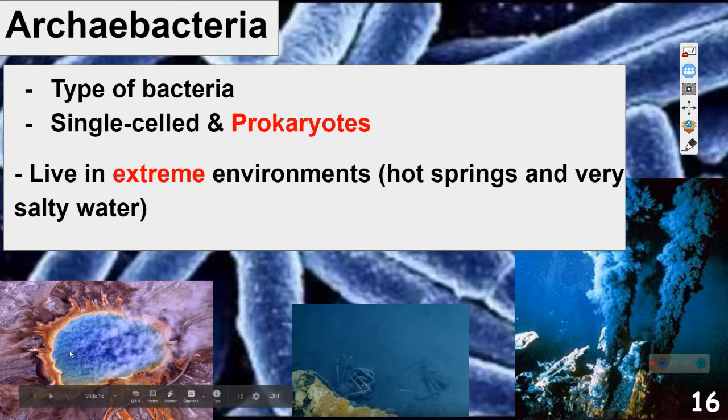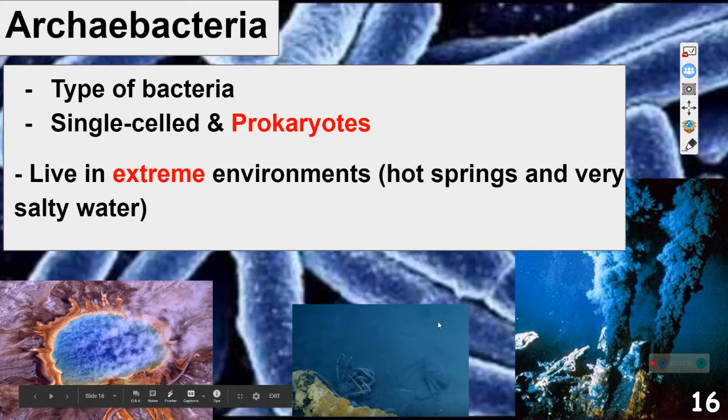Like over here on the left, where you have the hot springs or thermal vents, like down here at the bottom of the ocean, where water is coming out of there at a couple hundred degrees. It's very hot, and no normal thing could live there. That's where you're going to find these extremists. Sometimes people call them that, these archaebacteria. Nothing else really is going to be found there, but you'll find these bacteria all around them.